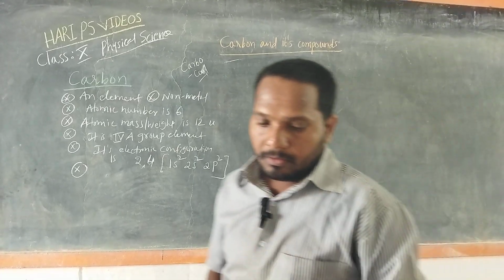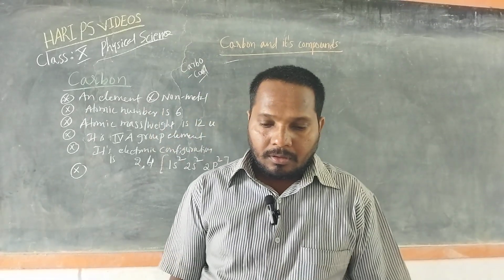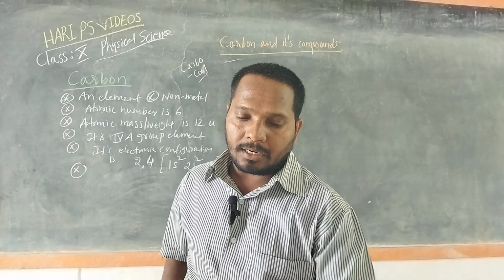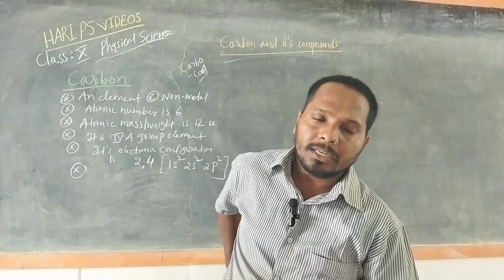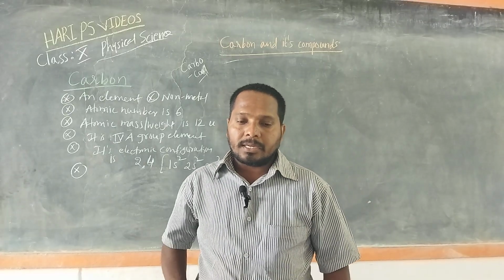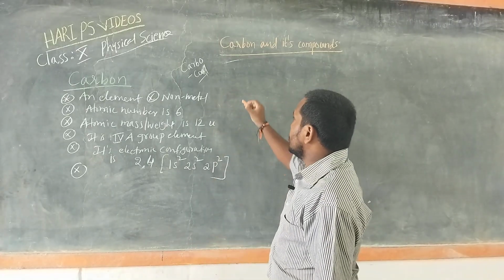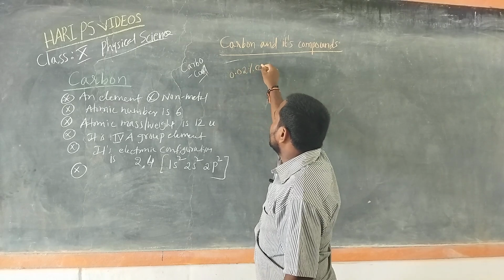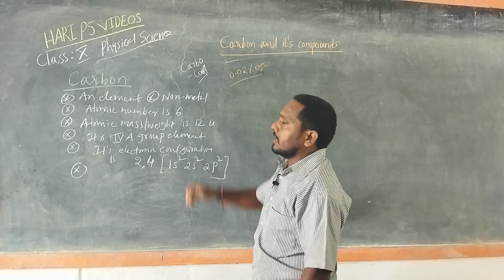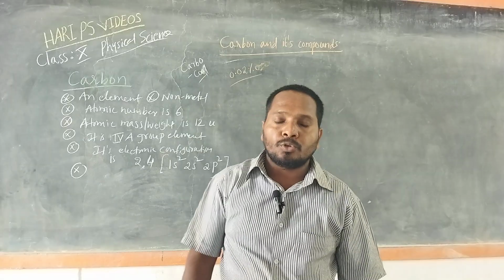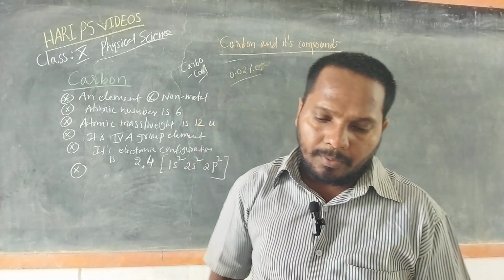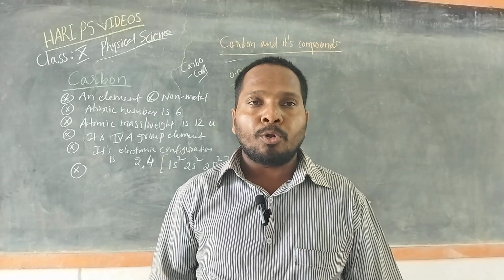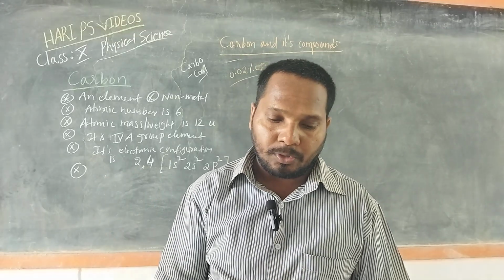Then the amount of carbon present in the earth crust and atmosphere is very small. The earth crust contains only 0.02% of carbon in the form of minerals like carbonates, coal and petroleum.